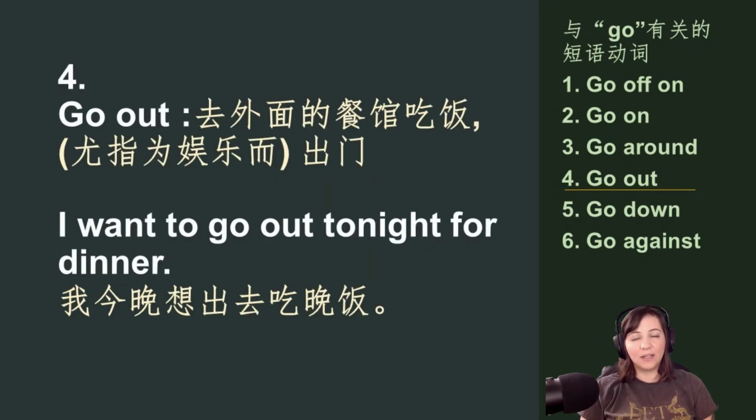All right, the next one is to go out. To go out means you are leaving the house to go get a meal. So to go get dinner or something like that at a restaurant. So you could say this in a sentence. I want to go out tonight for dinner.